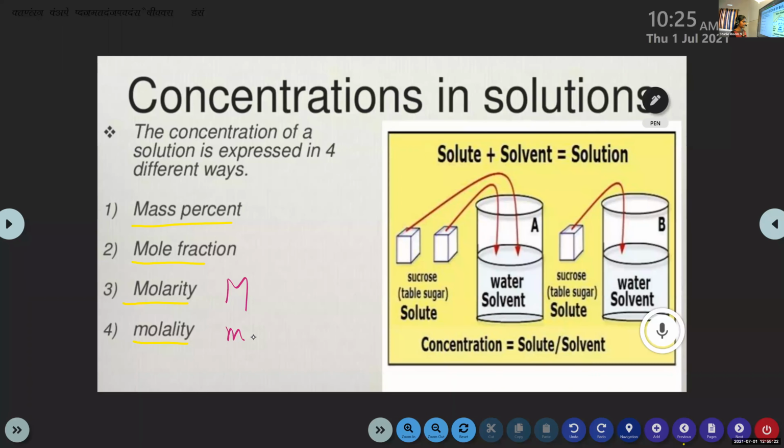Clear? So these are the four different ways to measure the concentration of a solution, or the concentration can be expressed in these four methods. First one, mass percent. Second one, mole fraction. Third one, molarity. And the fourth one is molality.